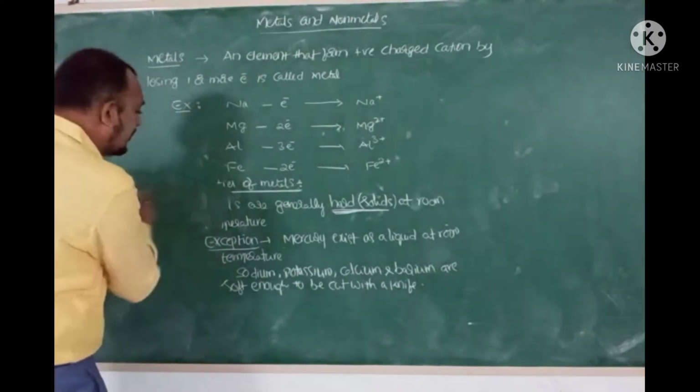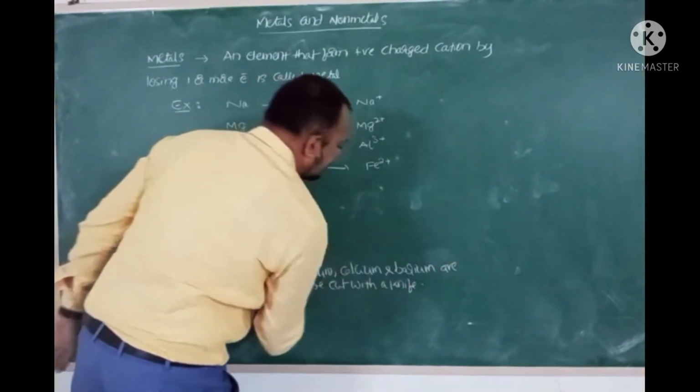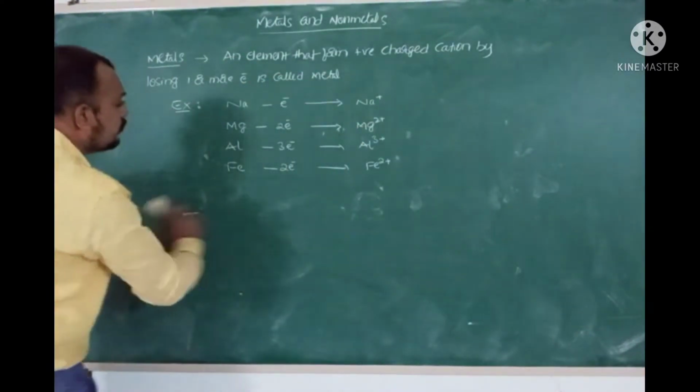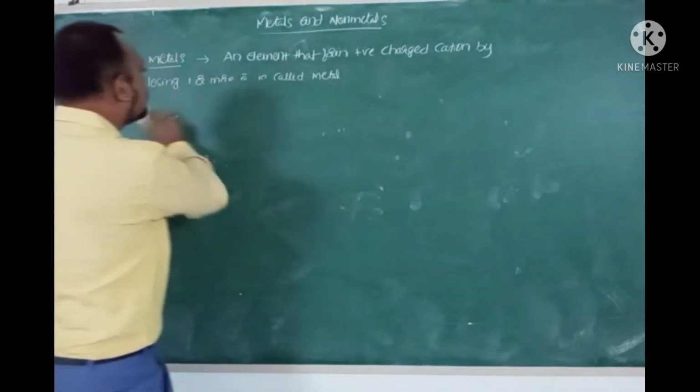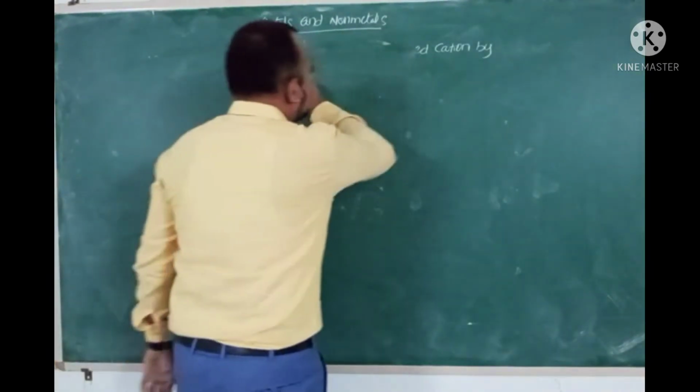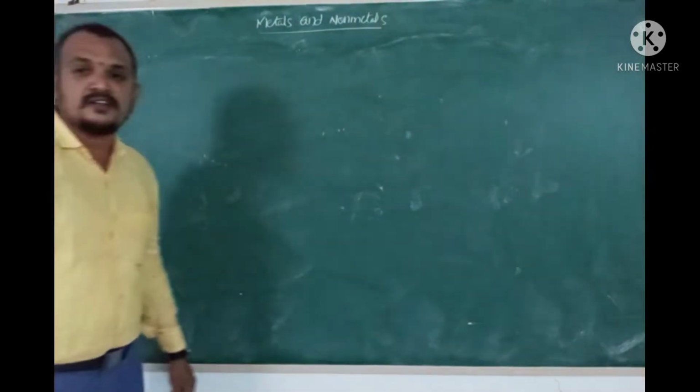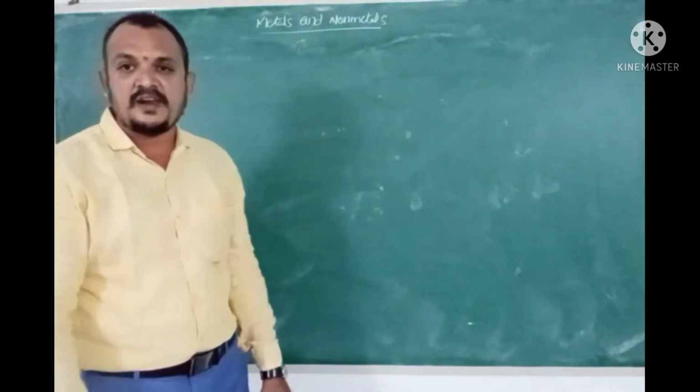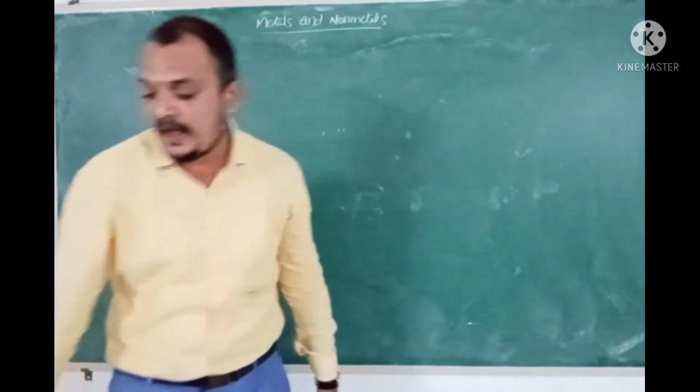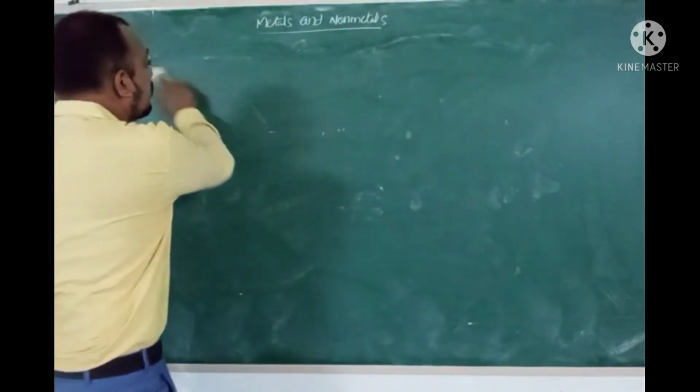Now coming to the second property of metals. Due to strong metallic bonding forces of attraction, metals generally possess high tensile strength. That means metals can bear lots of stress and strain applied onto them without breaking up.